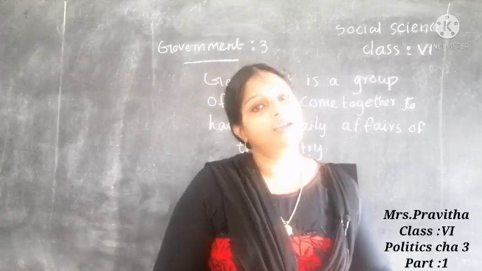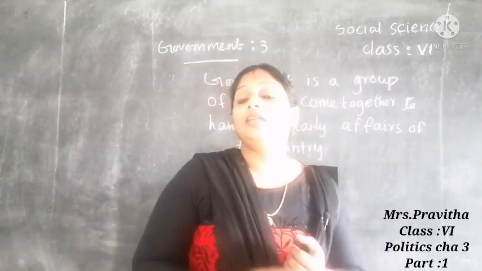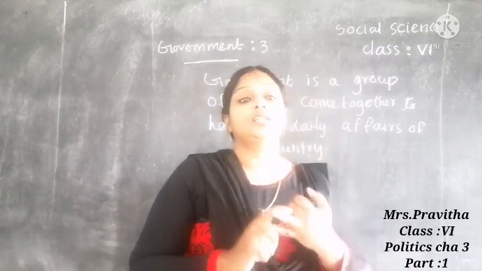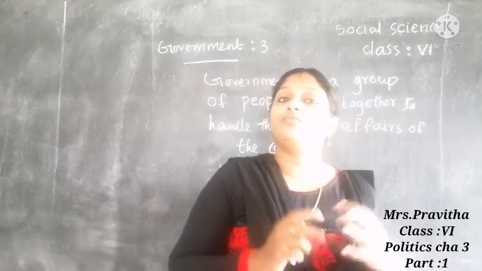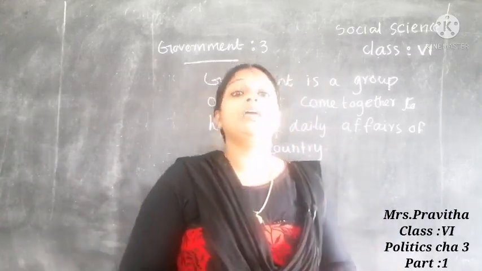Now you understood why we need government? We need government for making rules and regulations, formulation of policies and welfare programs, solving disputes, and ensuring protection and security.